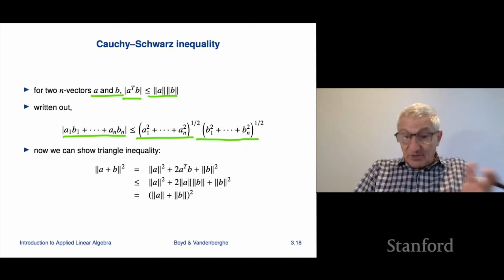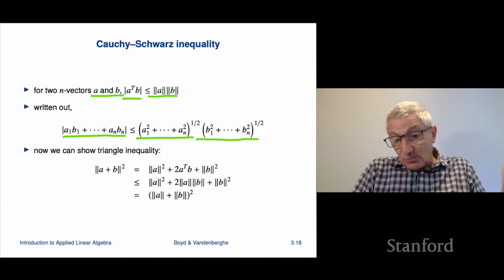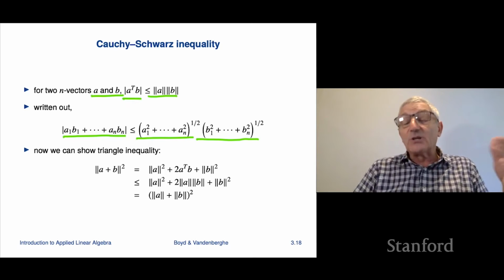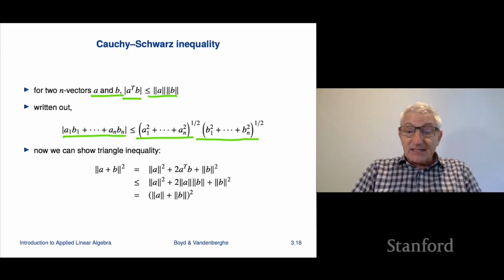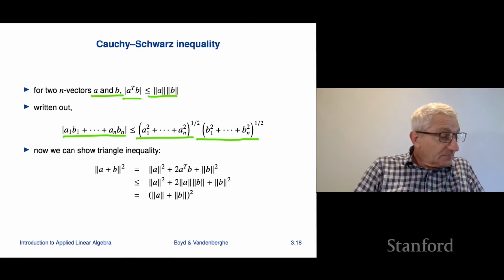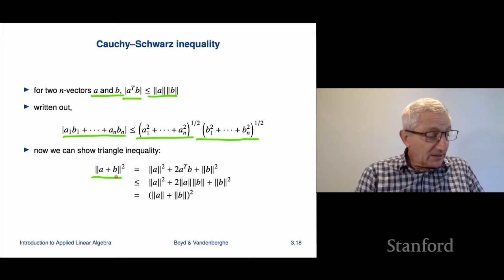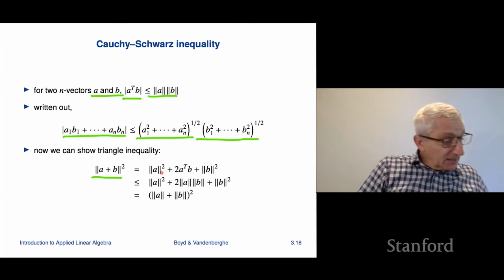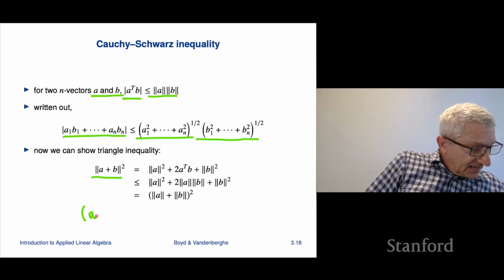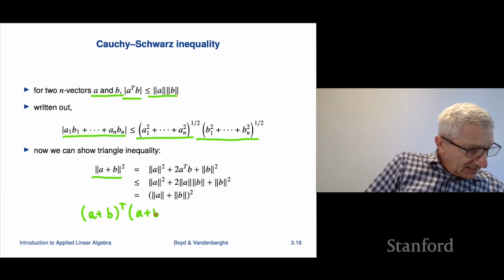And once you have the Cauchy-Schwarz inequality, you can establish the triangle inequality. Let's see how that works. They're related. The norm of a plus b squared is equal to, and I'm simply going to multiply everything out, the inner product of a plus b with a plus b.